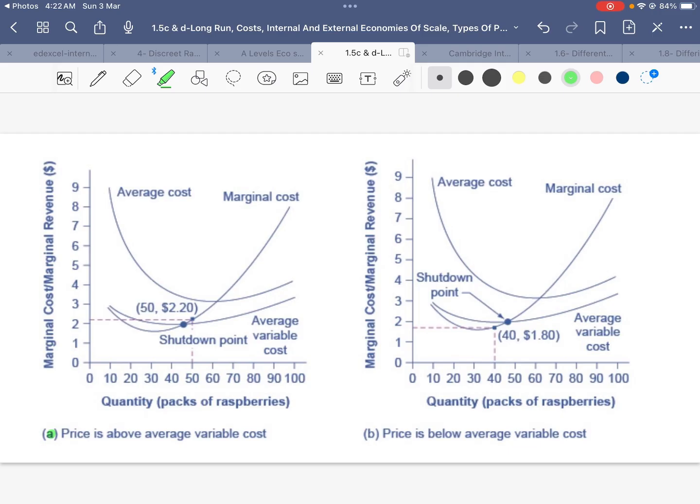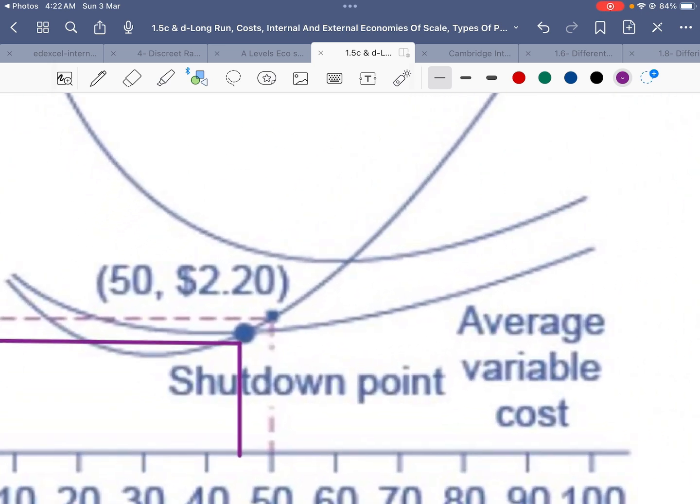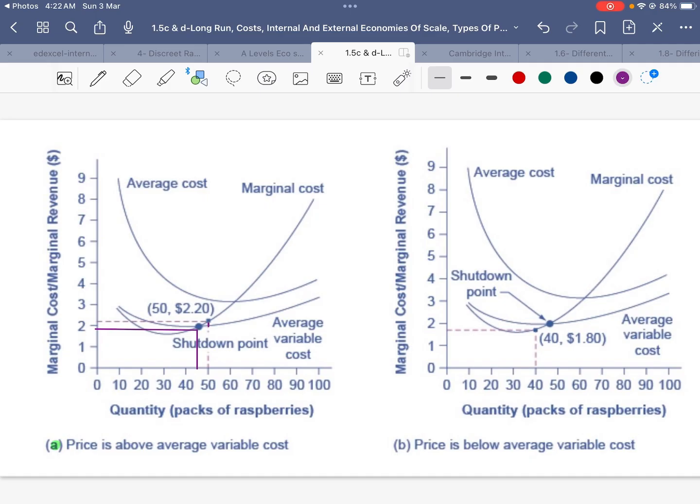In figure A, we can see that the price is above the average variable cost. The marginal cost and the average variable cost curve intersect at this point, which is below 2.2, and the price is set above average variable cost. Also, this point is not touching the average variable cost curve and lies above it. Therefore, at this point, the firm should continue manufacturing and not shut down, because they will be able to cover variable costs at least.